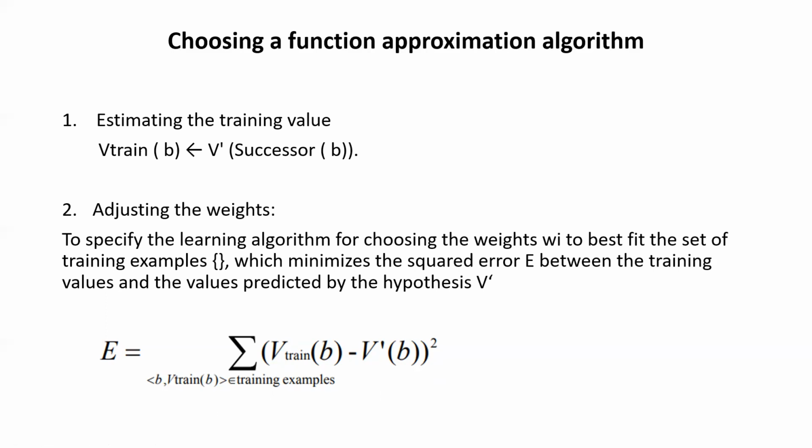Now suppose if I talk about this portion only, suppose your error is 0.2, right? And now if you square this, I've used square, right? After squaring, the error will be minimized to 0.04. You see, it reduces. So we are squaring here. What is this V train minus V dash b?